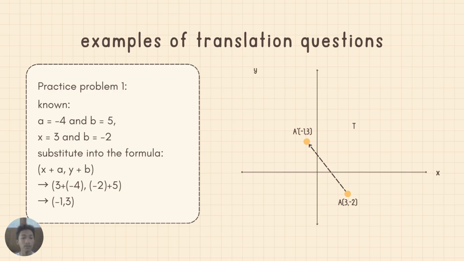Then we know a is -4 and b is 5, and x equals 3, and I'm sorry, this is not correct. This should be y. So y equals -2. So we apply the formula, then we get (-1, 3).